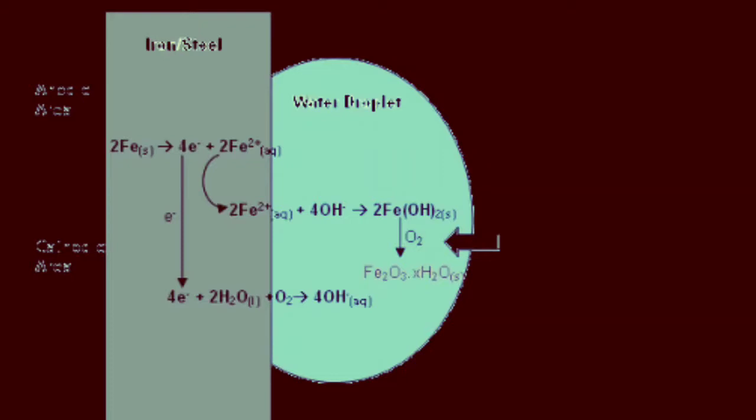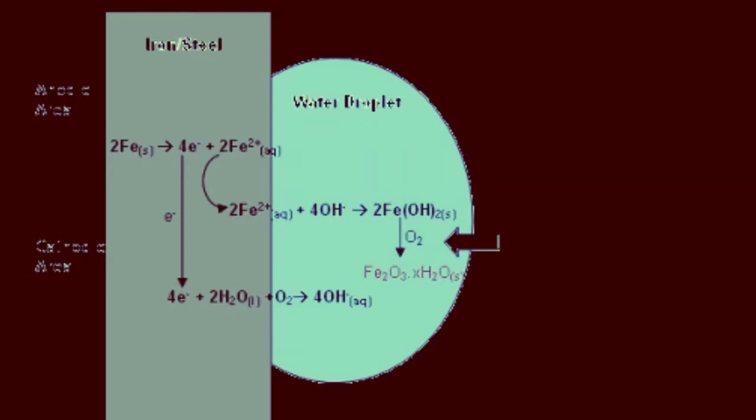The damaged surface acts as an anode, and oxidation of iron takes place at the damaged surface. Fe removes electrons and oxidation takes place, and this is called the anodic side.